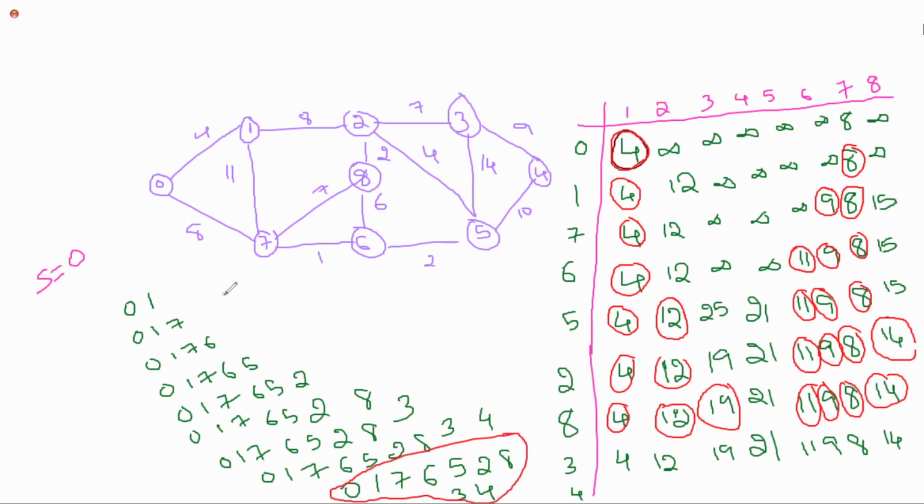One more time I'm writing here. 0 to 1, 1 to 7, 7 to 6, 6 to 5, 5 to 2, 2 to 8, 8 to 3, 3 to 4. Am I clear, shortest path to reach from source to destination. Destination is here, source is 0, 1, 7, 6. Right. If you want to, I can draw on this.